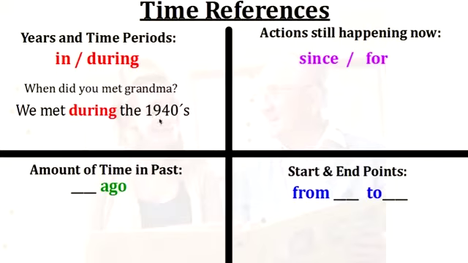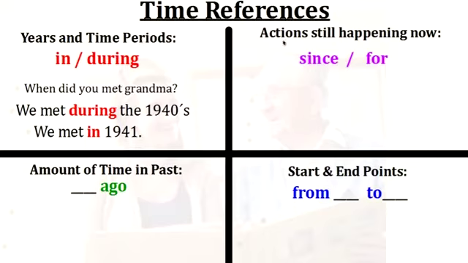The 1940s. Not very specific. He also said, "We met in 1941." So we use in to also talk about specifically which year. And we can also use during for the specific year. Alright, so remember, in and during we use for specific years and general time periods.